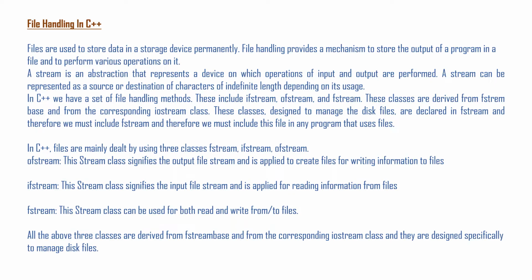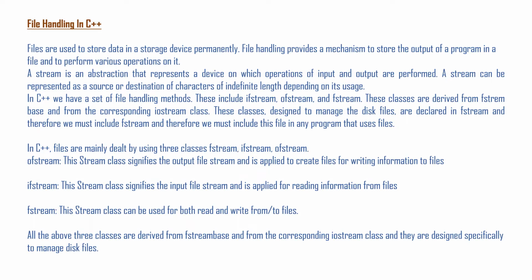So when we want to write some contents to the file, we use the ofstream class. In the same way, when we want to read, when we want to take some data from the file in secondary memory, then we need ifstream.